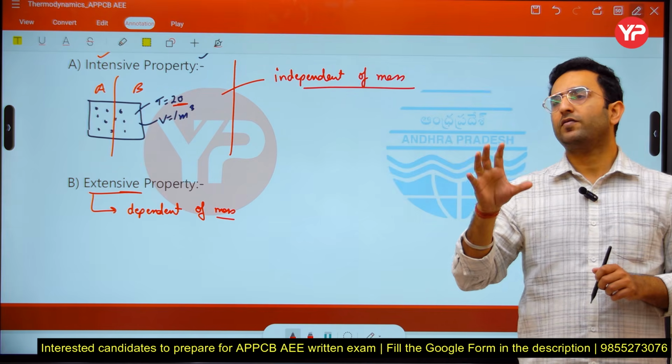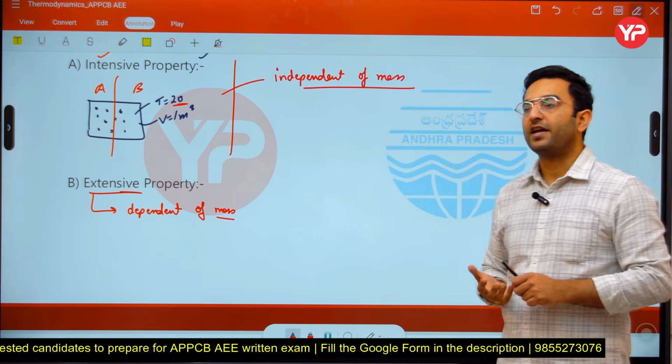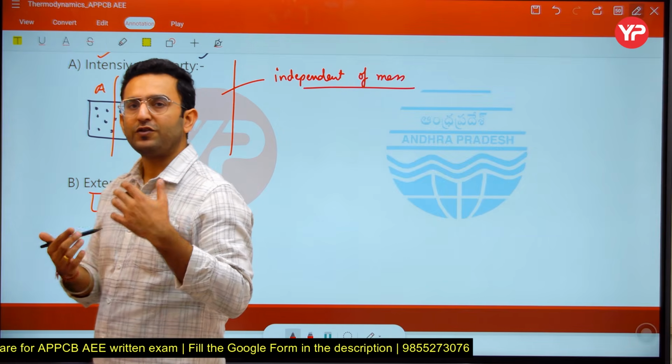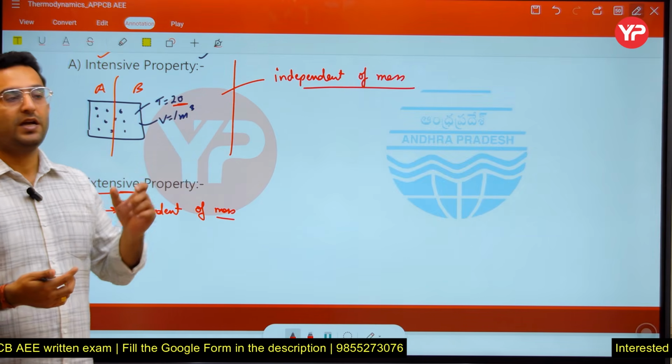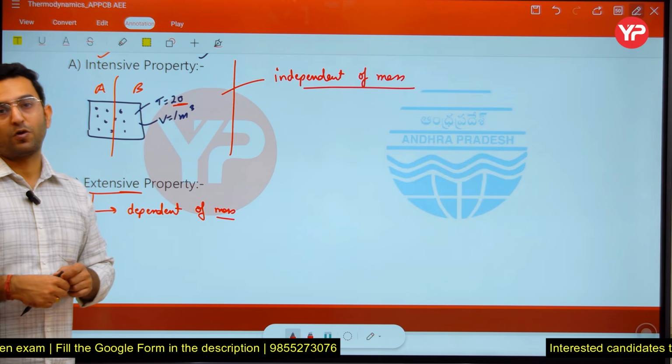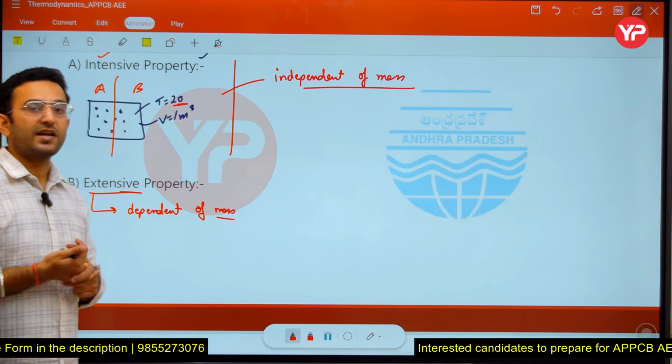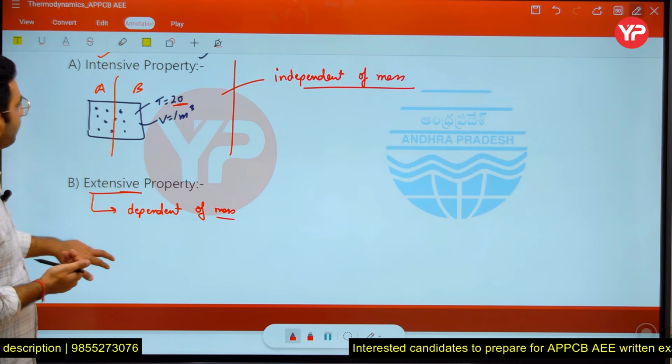So we have volume, we have kinetic energy or potential energy. The word enthalpy, which we cover in thermodynamics, is going to be considered an extensive property here. Entropy, internal energy, all those properties are considered extensive properties here. Okay, chalo.